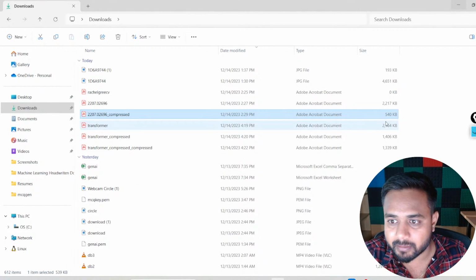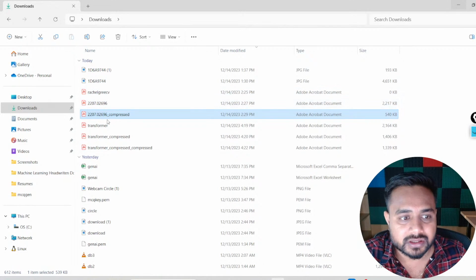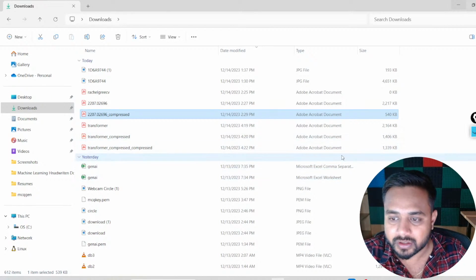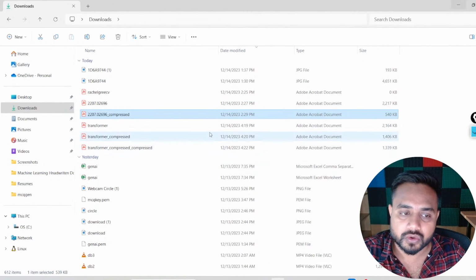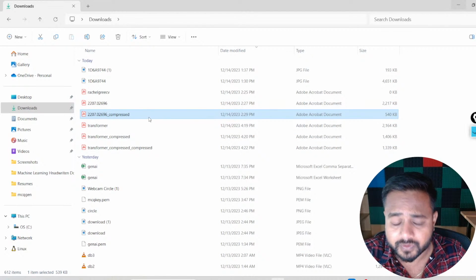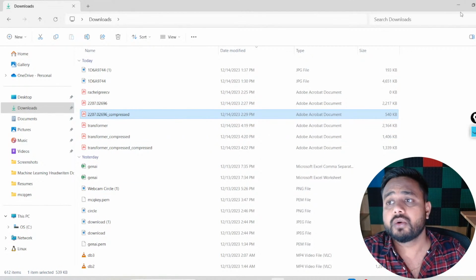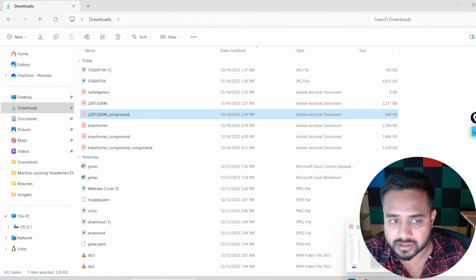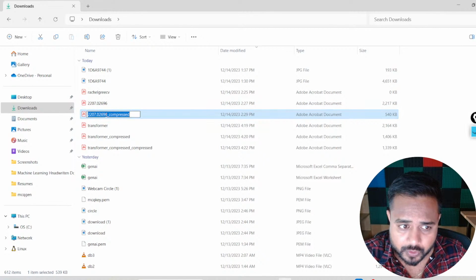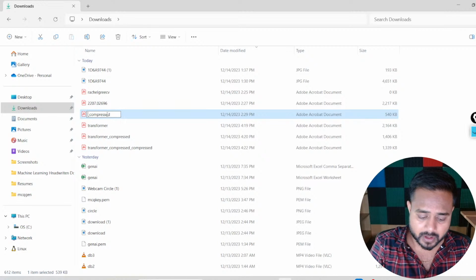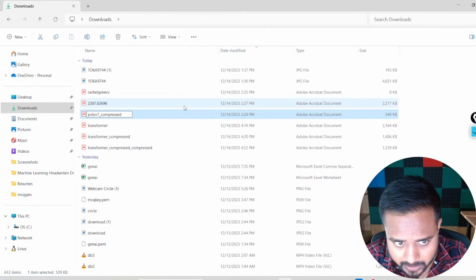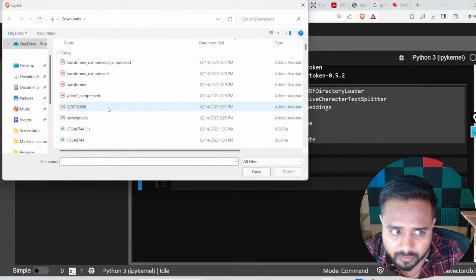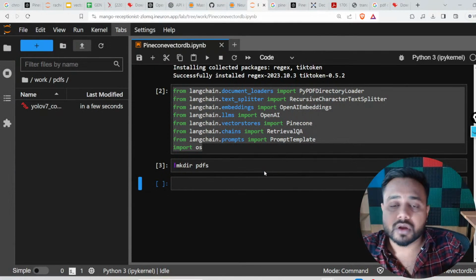See the size of this compressed file, 540 KB only. Now the size of this transformer compressed is around 1339. So it is not allowing me to upload this particular PDF. So in that case, we can use this YOLO V7 paper. Now what I'm going to do, let me first rename this paper. Okay, I will have to close it from here. Just a second. Now let me rename this paper. So here I'm going to write YOLO V7. So this is my YOLO V7 paper. And now let me upload it over there. Because I want data and I'm going to read the PDF, and from there itself I'm going to collect my data for converting into an embedding.